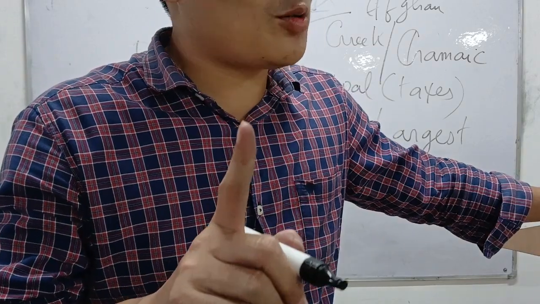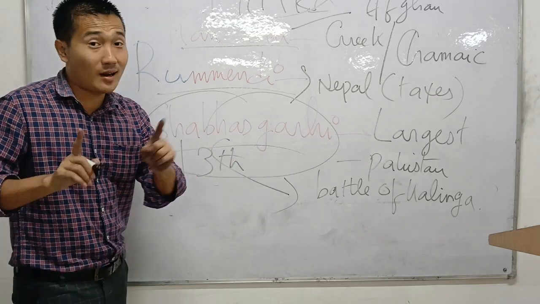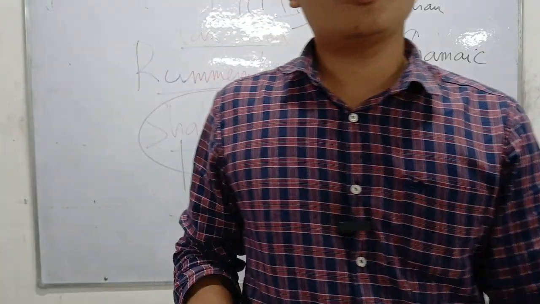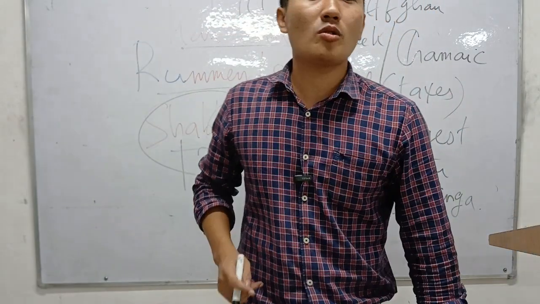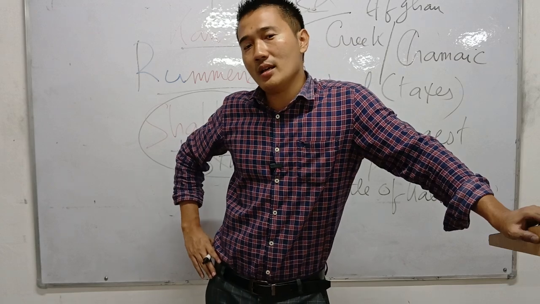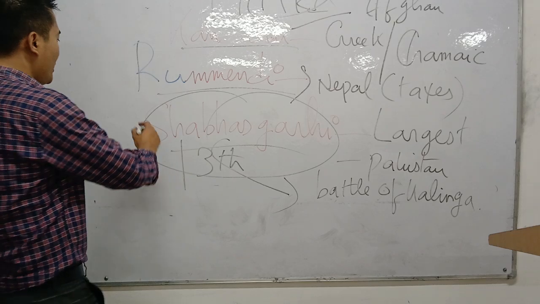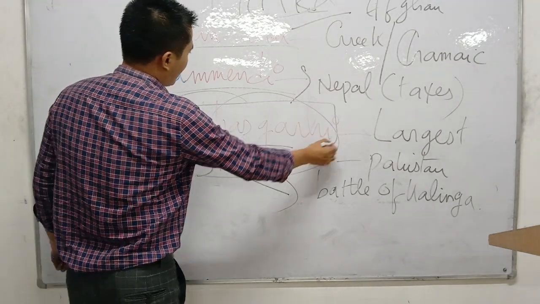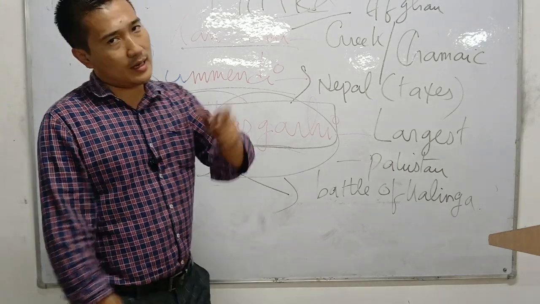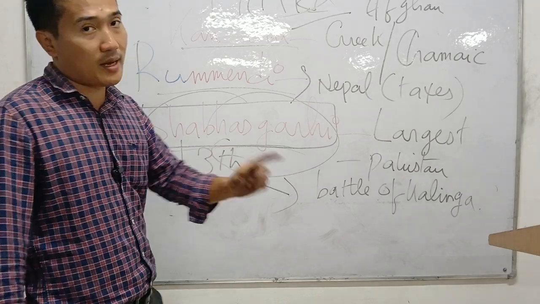The largest inscription, Shahbazgarhi, is located in present-day Pakistan, and it discusses the Battle of Kalinga.